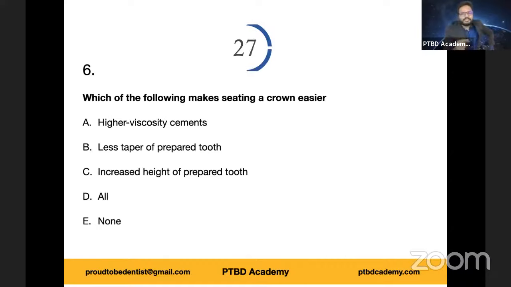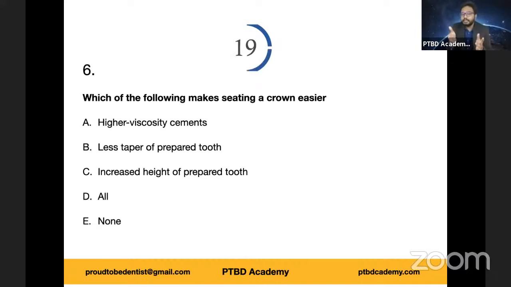So all of these factors make placing a crown difficult. So we need cements which have low viscosity and more taper, usually. I'm not talking about the retentive aspect. I'm talking about factors which make placing a crown easier. More taper, it's easy. Decreased height, it's easy. However, increased taper and decreased height will compromise retention, as the guys are already familiar with. But in the context of factors which make seating a crown easier, it is low viscosity cements, more taper of prepared tooth, and decreased height of prepared tooth, right?